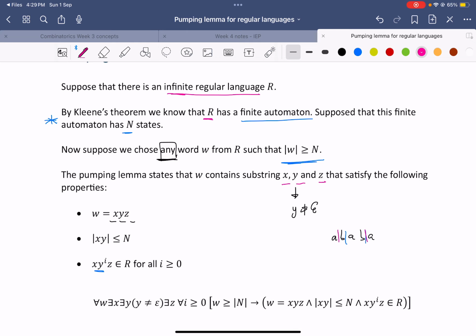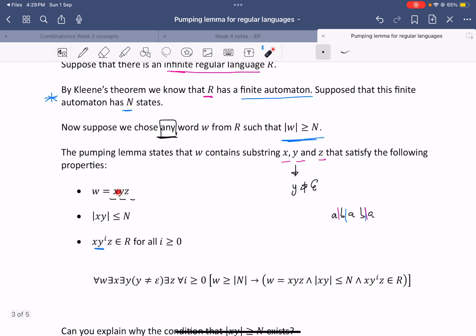But what it's saying is, not all of them, but there's always at least one breakdown of w into x, y, and z, such that w is equal to xyz. The first part, xy, is less than or equal to n. And then x, y to the power of i, z is an element of R. This is the pumping. You can pump it forever because you've chosen a directed circuit for y.